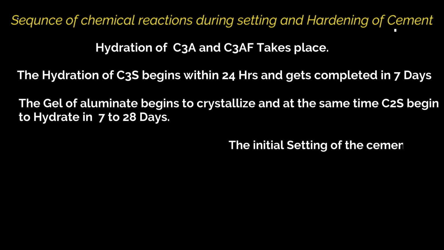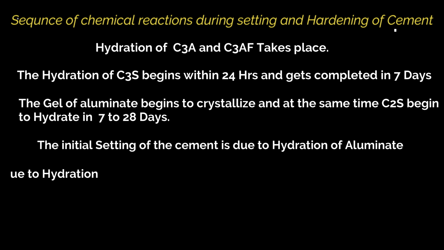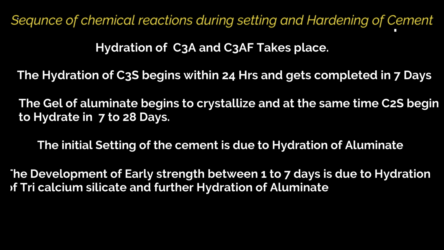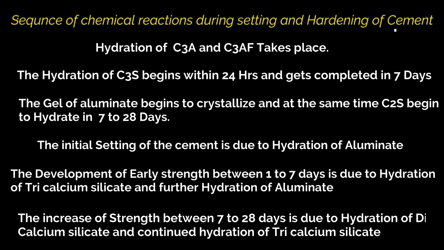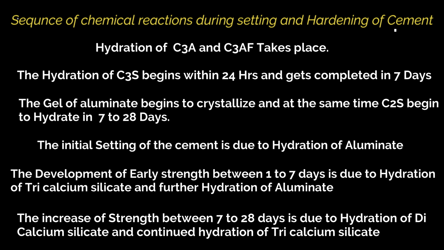Thus the initial set of cement is due to the hydration of aluminate. The development of early strength between 1 to 7 days is due to the hydration of tricalcium silicate and the further hydration of aluminate. The increase of strength between 7 to 28 days is due to the hydration of dicalcium silicate and continued hydration